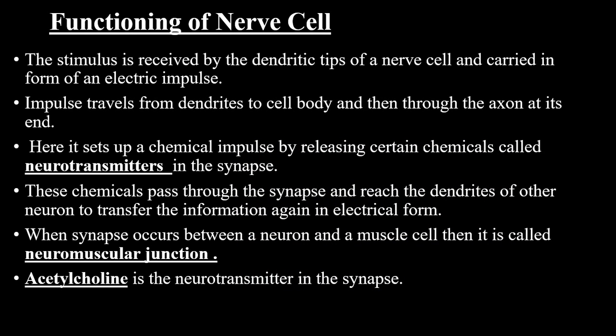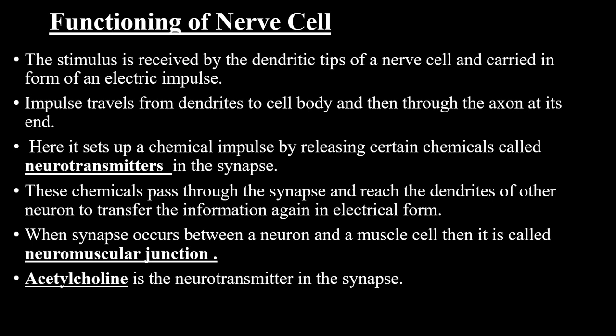We studied the structure of a nerve cell in the last module, about the three different parts, that is the cell body, dendrite and axon. At the end of the axon, we have axon terminals or nerve endings. The function of the dendrite tips is to receive the stimulus. The stimulus is received by the dendrite tip of a nerve cell and it is carried in the form of an electrical impulse. It travels in the form of electrical signals called electrical impulse. From the dendrite, the impulse travels to the cell body, and from there it travels through the axon.